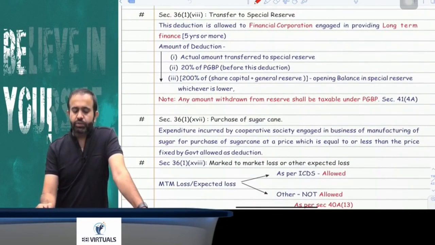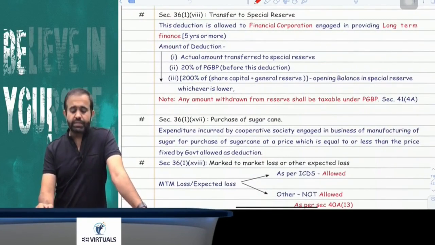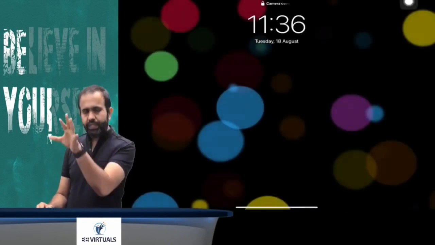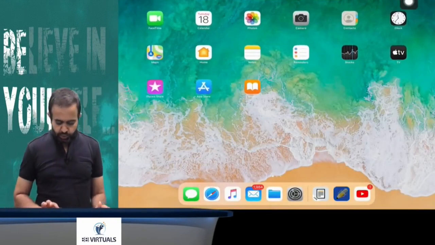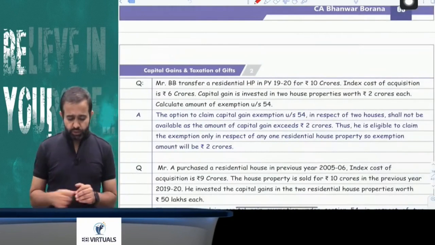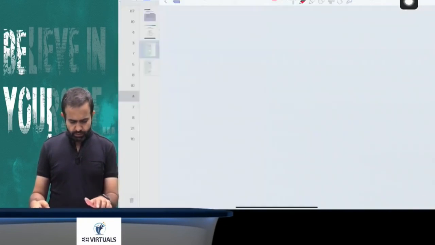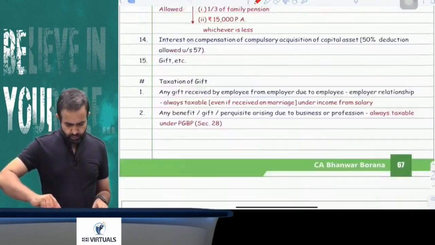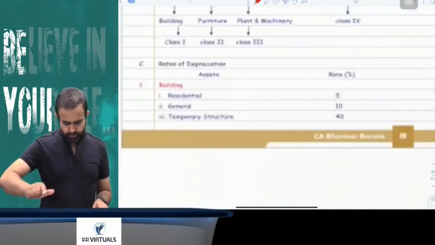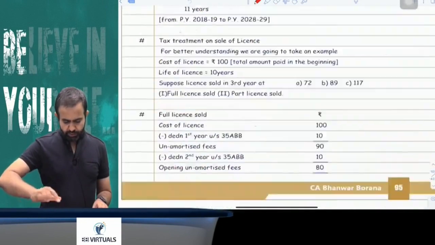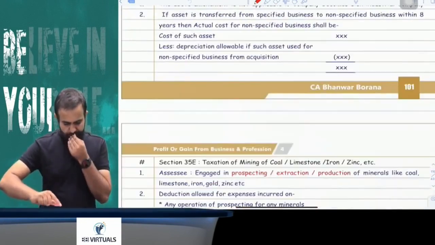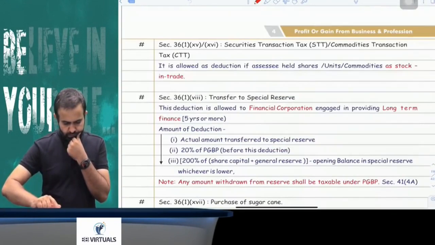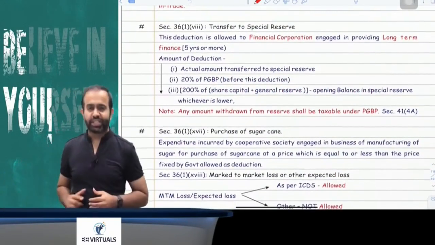Next part is related to the transfer to the special reserve. Now try to understand this transfer to the special reserve provision. This transfer to a special reserve is allowed only to the, wait a minute, this is allowed, no, I have to again go to that particular page. Transfer to the special reserve.